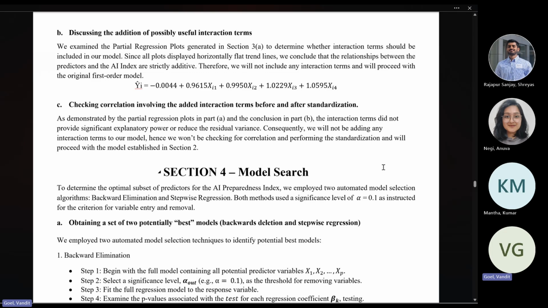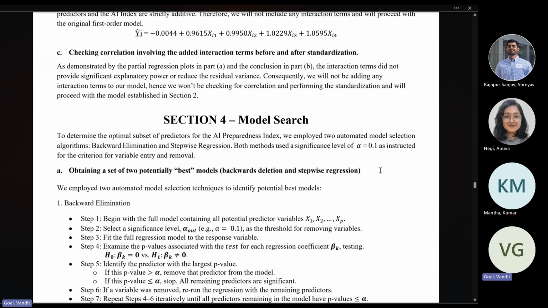Hello everyone, my name is Vandit, and in this section we will be discussing model search. To determine the optimal subset of predictors for the AI preparedness index, we employed two automated model selection algorithms, backward elimination and stepwise regression. Both methods used a significance level of alpha equal to 0.1 as instructed for the criterion for variable entry and removal.